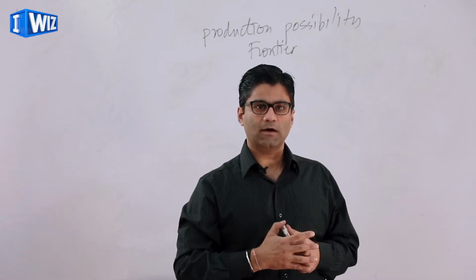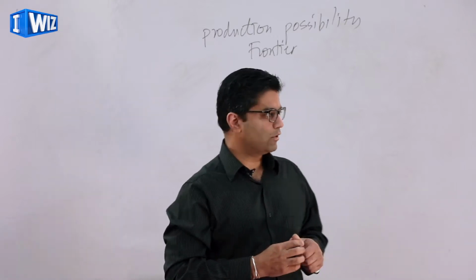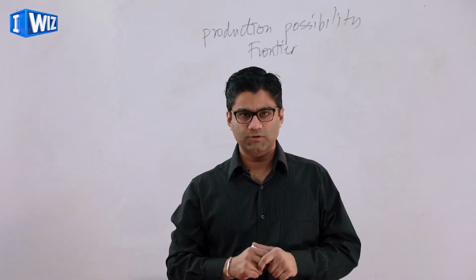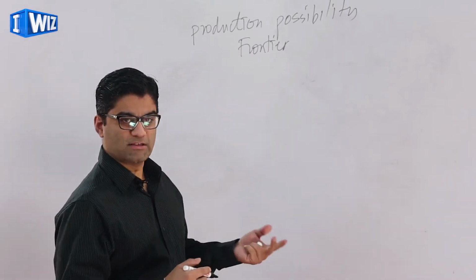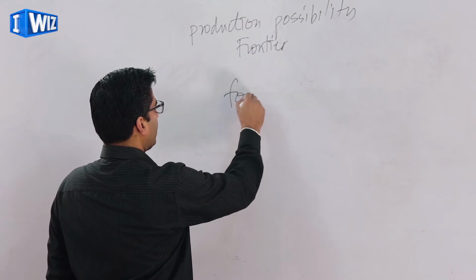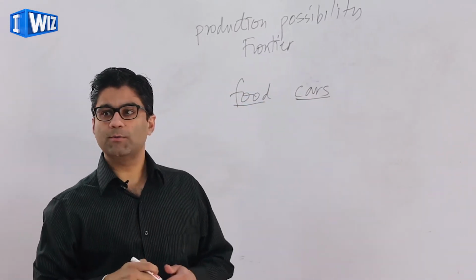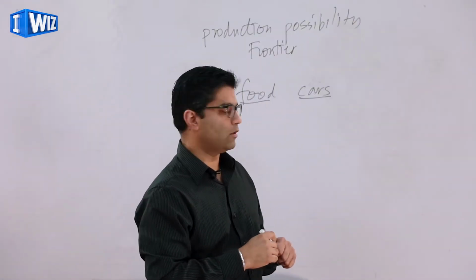So we can analyze it at whichever level we would like. I'll do an example where we look at two commodities that an economy is deciding to produce. Let's start with a simple example for a country. Let's say we pick two goods, food and cars, that a country is deciding to produce between. So we will look at the different combinations and some economic concepts that you will learn along the way.